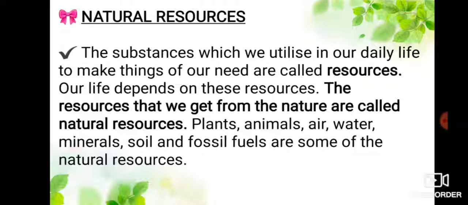Natural resources. The substances which we utilize in our daily life to make things of our need are called resources. Our life depends on these resources. The resources that we get from the nature are called natural resources. Plants, animals, air, water, minerals, soil, and fossil fuels are some of the natural resources.